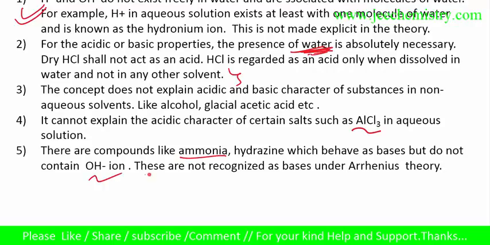Ammonia doesn't contain OH minus, but it behaves as a base. So this is not explained by Arrhenius. Arrhenius doesn't recognize this type of compound which behaves as a base but doesn't have OH minus. According to Arrhenius, H plus and OH minus must be present in water to show acid and base. So these are some limitations.